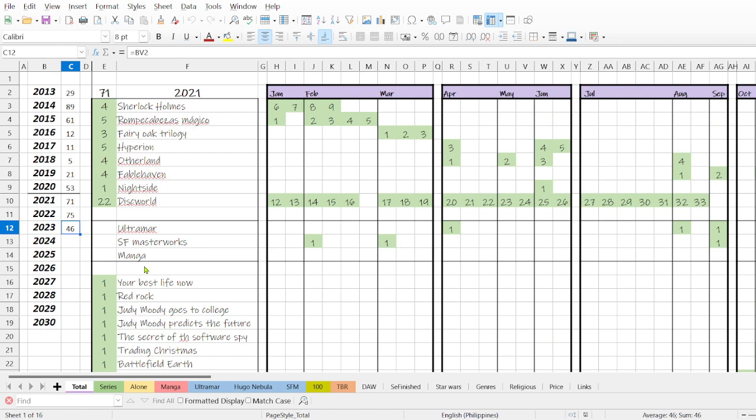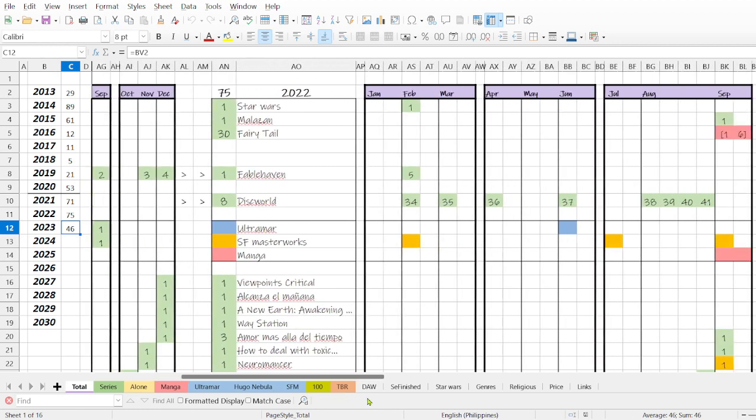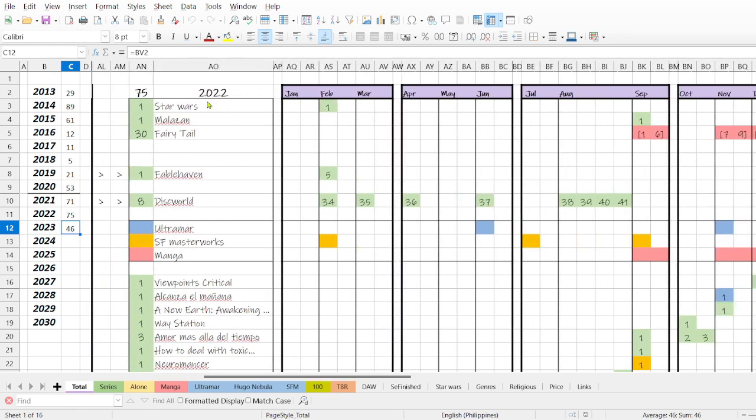And lately I added this, which I will show you here, in 2022. So for instance, this here is called Fable Heaven, and this one I just continued reading from the previous year. And I added these 3 categories, which is Ultramar. Ultramar is a science fiction series.